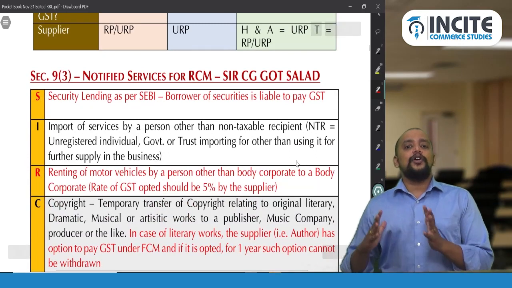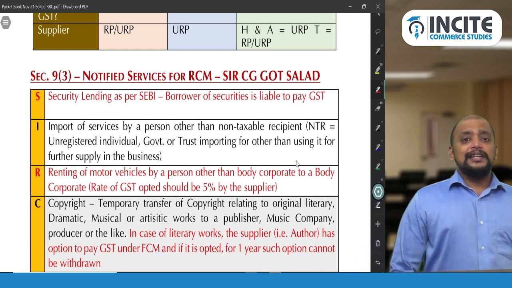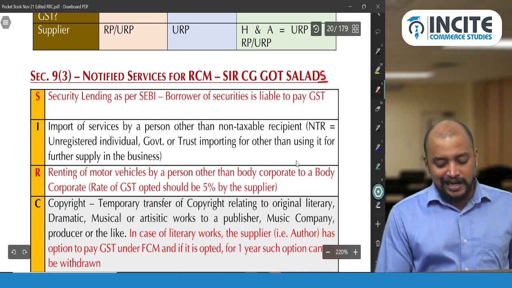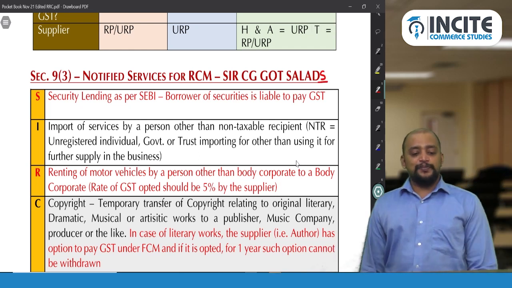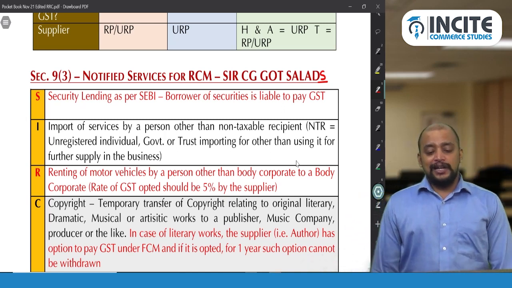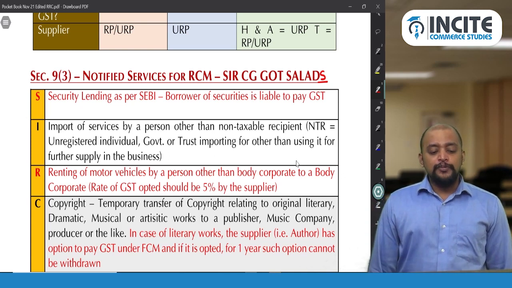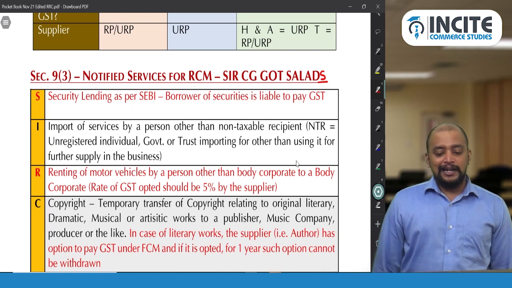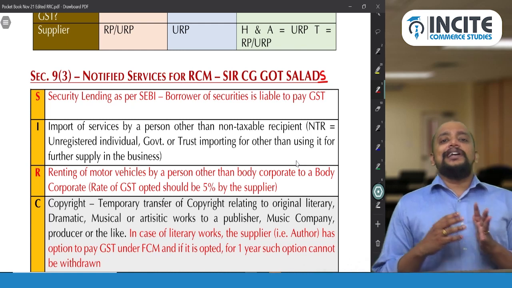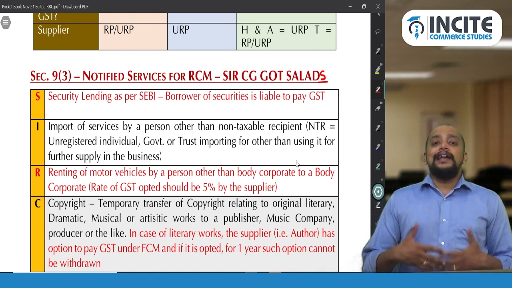First, security lending as per SEBI. In case of security lending as per SEBI, the borrower of the securities is liable to pay GST. Then, import of services by a person other than a non-taxable recipient. So listen, in case of security lending services, who is the supplier of service? The lender of the securities.